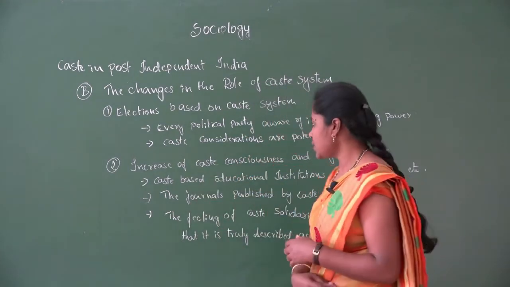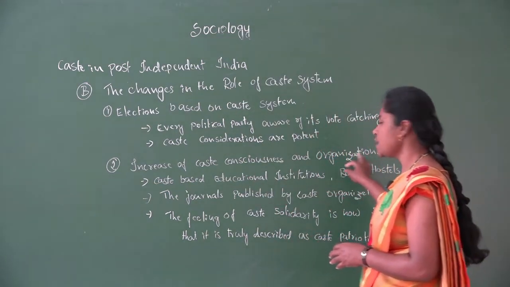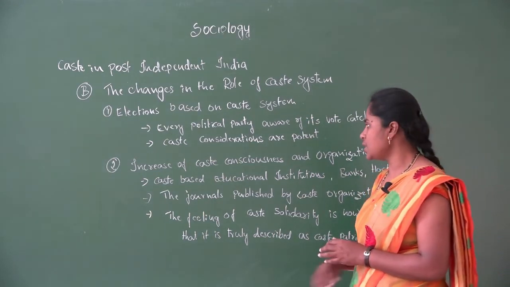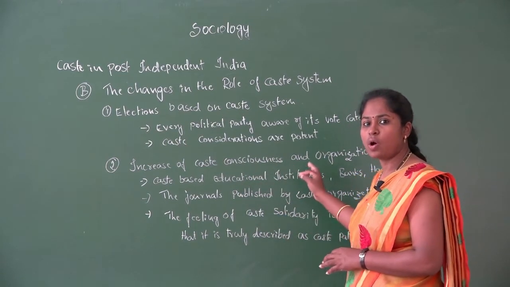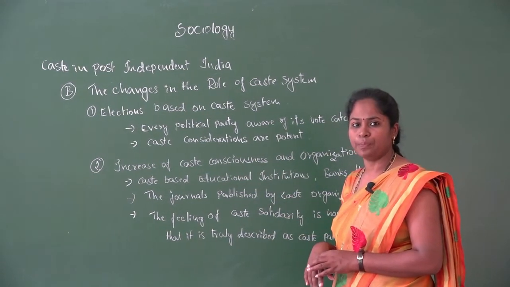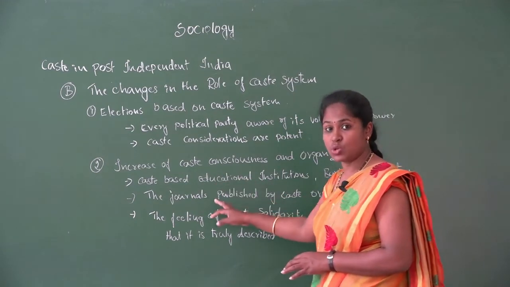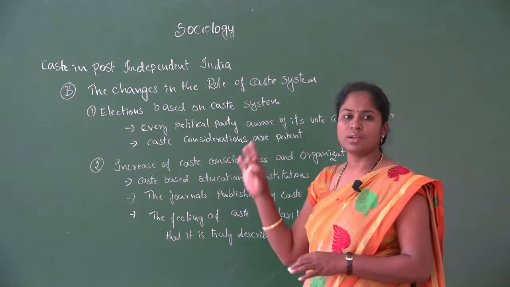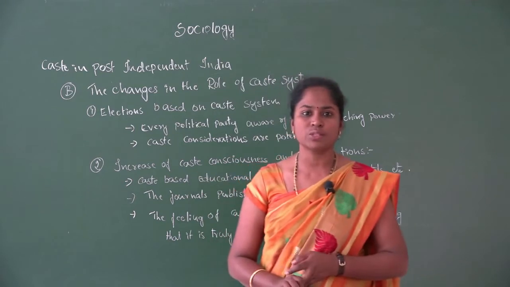Second one, increase of caste consciousness and organization. In the present society, we can see an increase of caste consciousness and organizations. Caste-based organizations run educational institutions, banks, hostels, then some charities, and some cooperative societies.